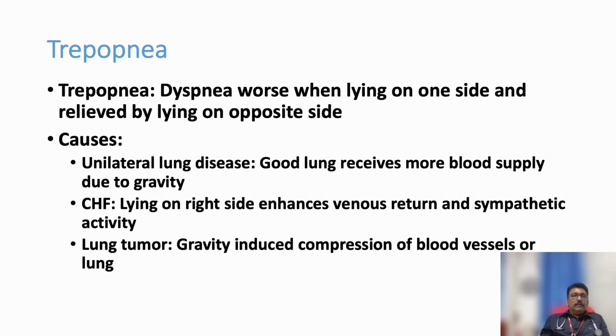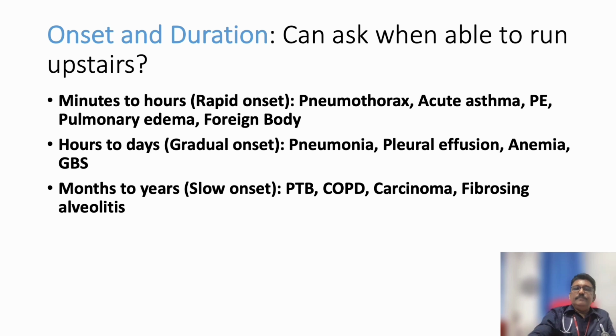So the patient will try to sleep on the right side, because the lesion is on the right side. If the patient is lying down on the right side, the movement of that side will be reduced and the patient will be more comfortable. So that all depends on patient perception of pain and other symptoms. But there is a condition called trepopnea, in which the patient will develop breathlessness on that side.